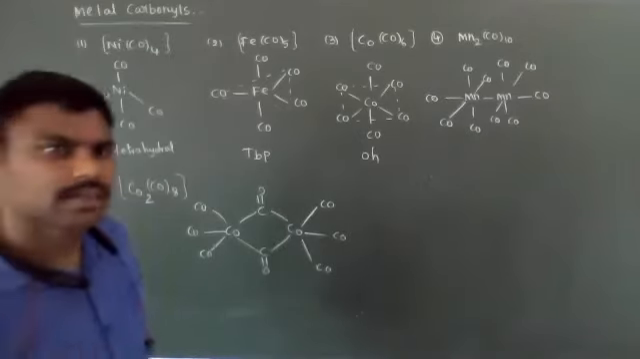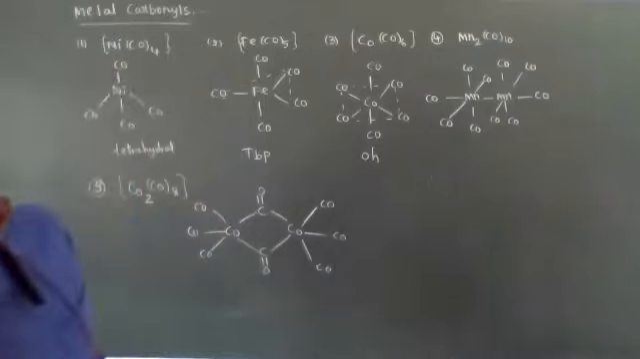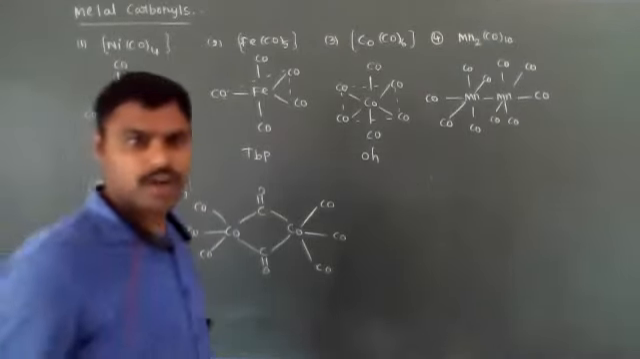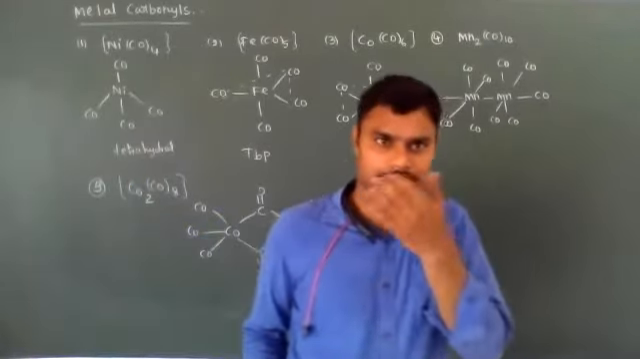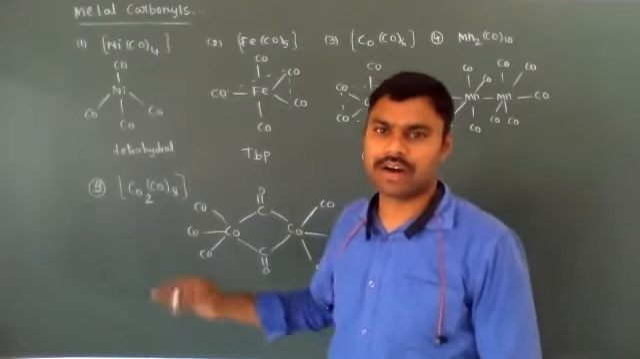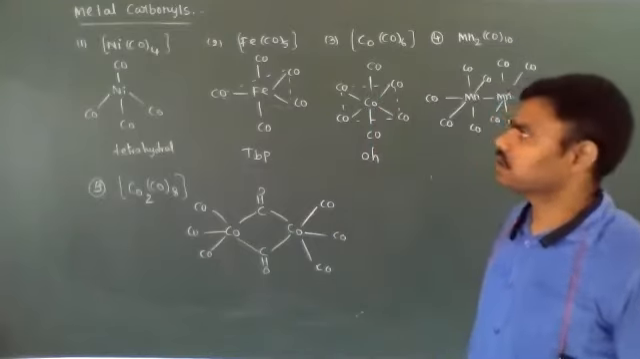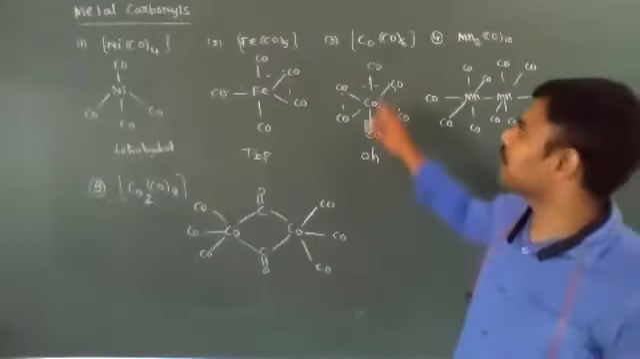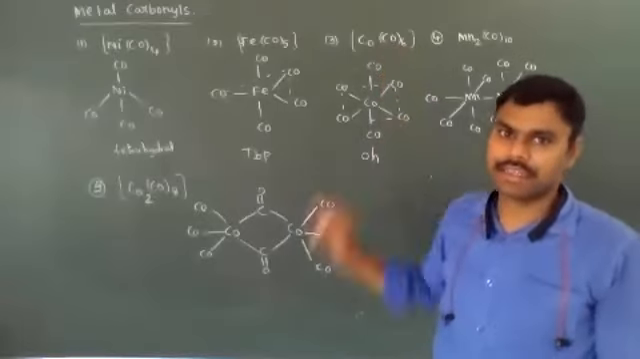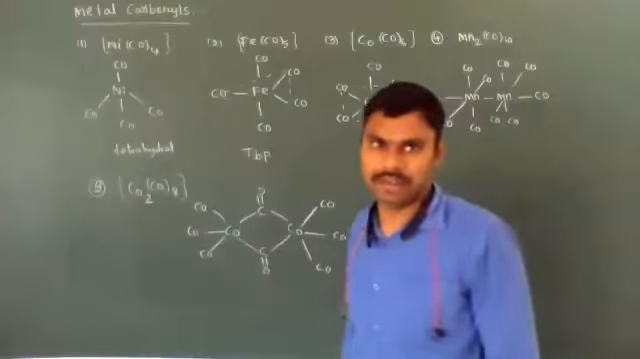Okay, listen. Metal carbonyls. Metal carbonyls also belong to one type of complex compounds only. When the metal is bonded with carbonyl groups, the CO group, those are called metal carbonyls. In metal carbonyls, all the ligands are the same. That's why metal carbonyls are called homoleptic complex compounds.